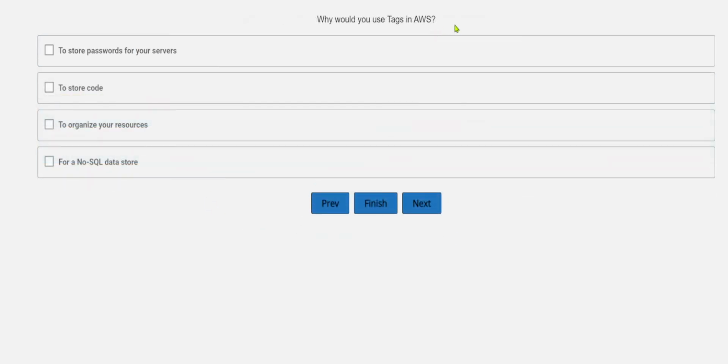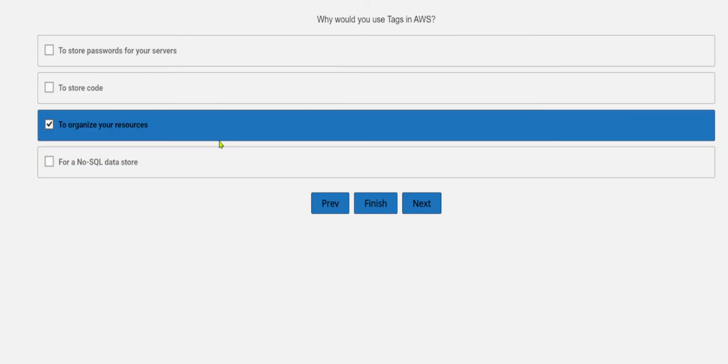Why would you use tags in AWS? Again, this is the very simplest one. This is not to store passwords for your server, so remove this. This is how you can eliminate options when you see the keyword. Tags have nothing to do with storing the password or storing code. So, to organize your resources. This is the correct one, so no need to look now at the last option for a NoSQL data store.